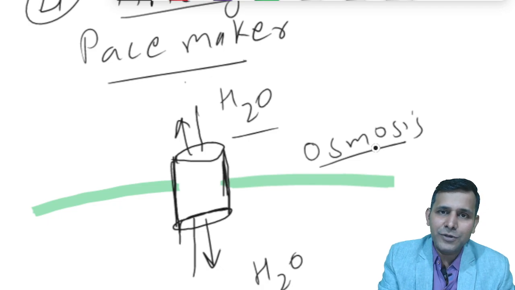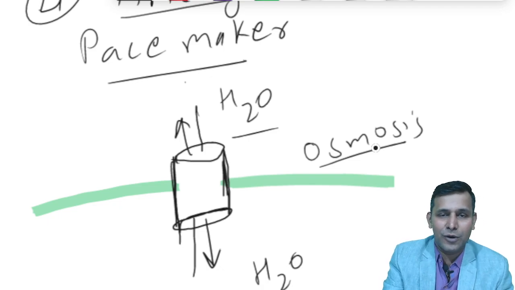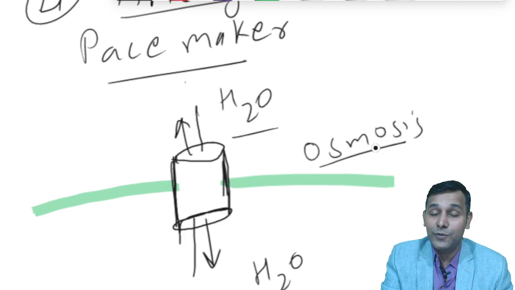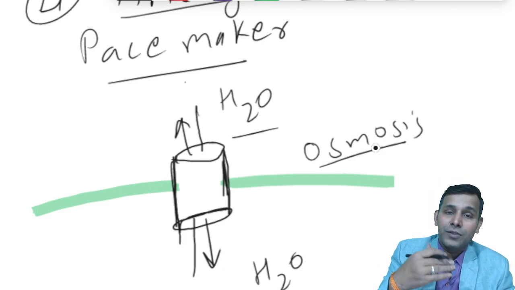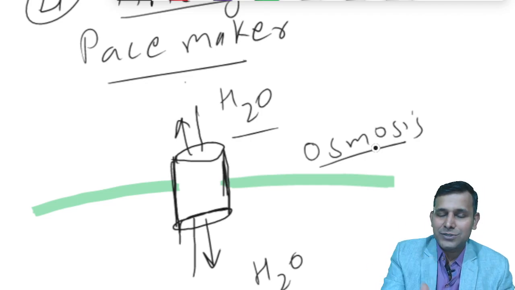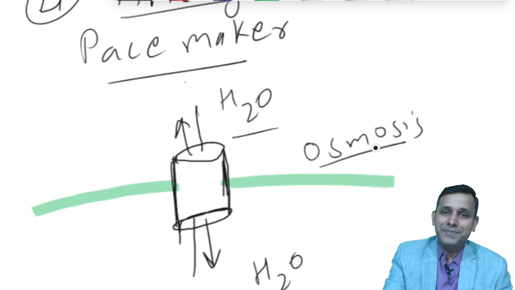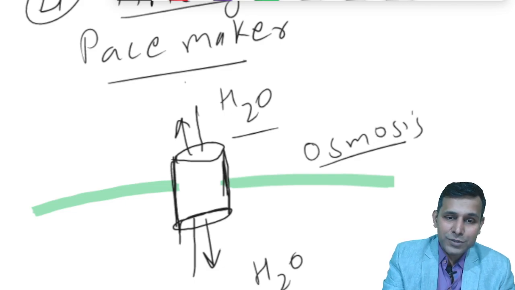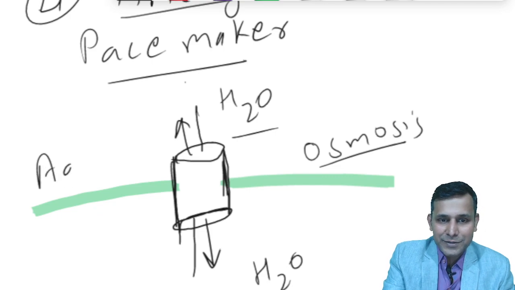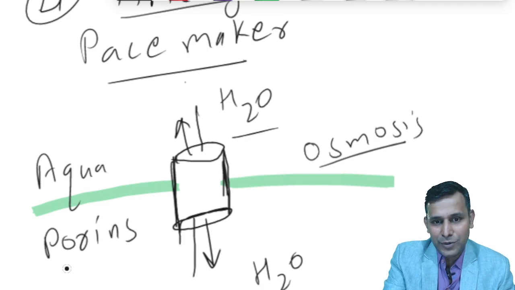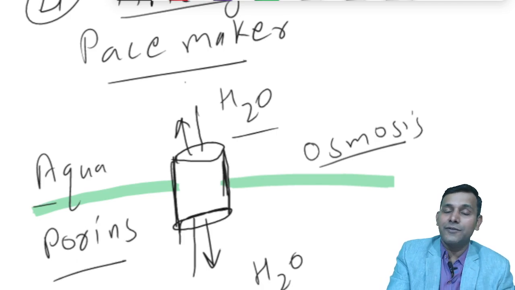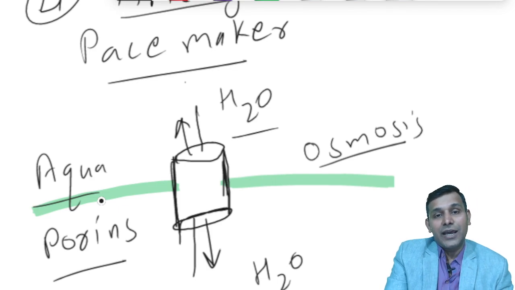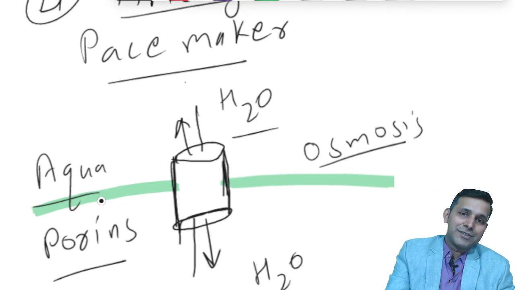So for water, we don't say that water is specifically moving from outside to inside, or specifically moving from inside to outside. No, the movement of the water depends upon the salt concentration across the membrane. All right, so we have pores, and because they are water pores, they are also called aquaporins. So aquaporins are the water channels which allow the movement of water across the cell membrane.